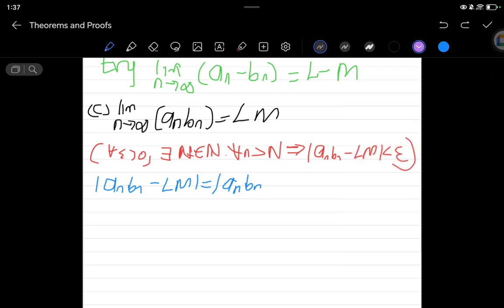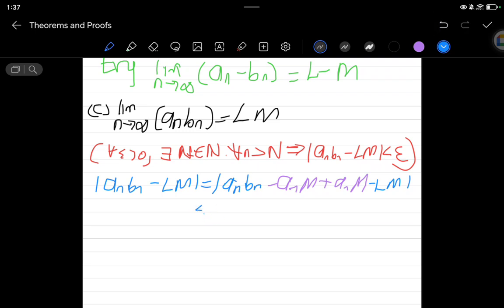So I'm going to subtract an times m, add an times m. You see, right? And then I subtract my lm. Then this would be equal to the absolute value of, or instead of saying equals, you can just use the triangle inequality.